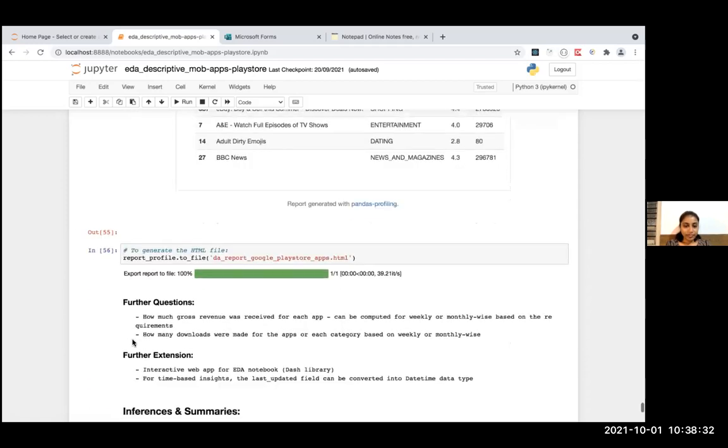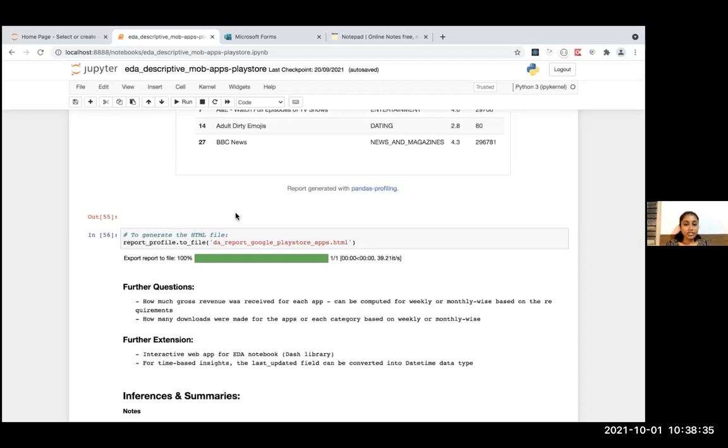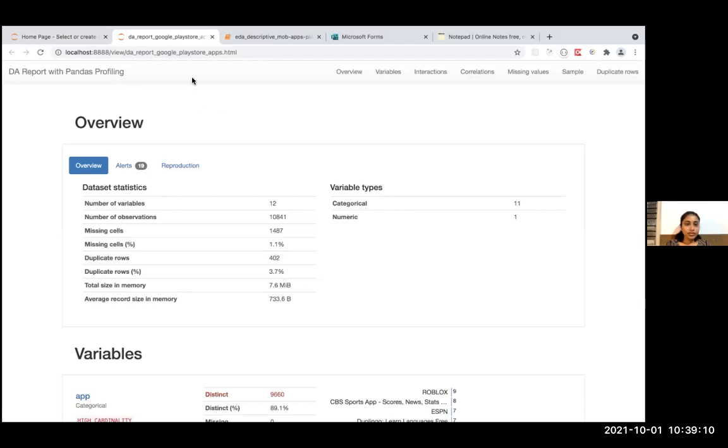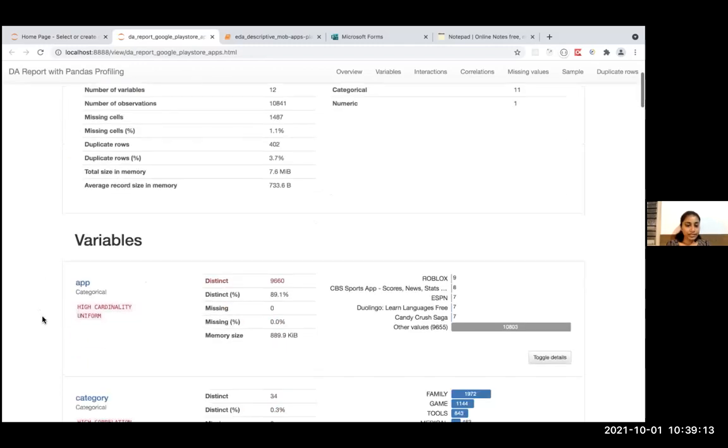And next, I want to save this report to a file in the form of HTML, so that I can pass it on to my team, who can use it for the next steps. I use the to_file method, and I want the file to be exported with this file name. It gets saved in the root directory, because I have stored it in the same directory as the Jupyter Notebook. This is how it gives you HTML access to the report.